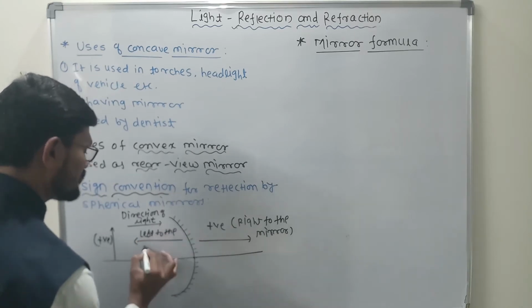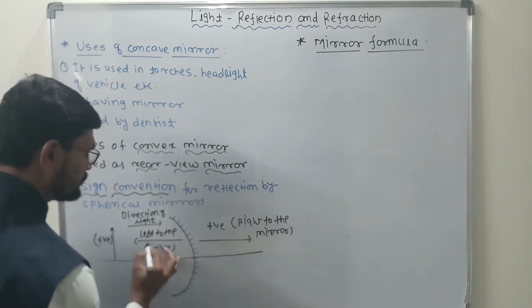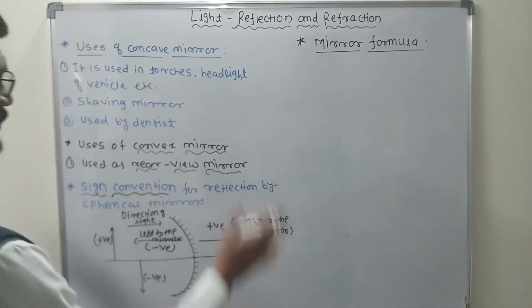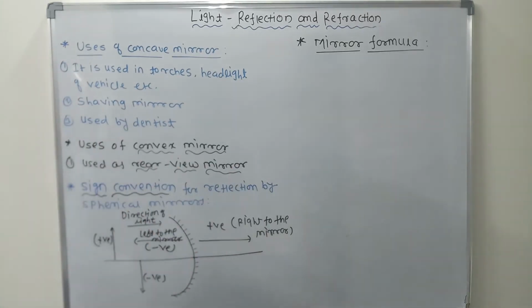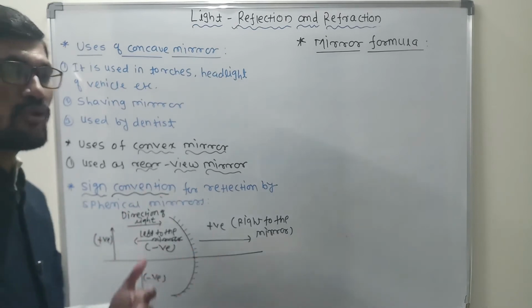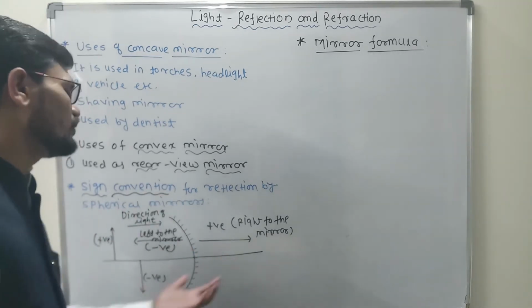That is always measured in terms of what? Negative. It's always measured in terms of negative. If you remember this, the entire process will become very simple for you, because beta, these are some of the things when we are going to do some of the numericals, at that time obviously we need to use the sign conventions.